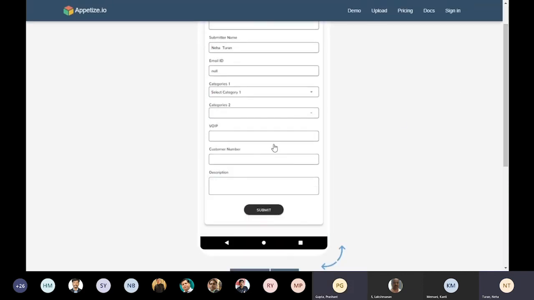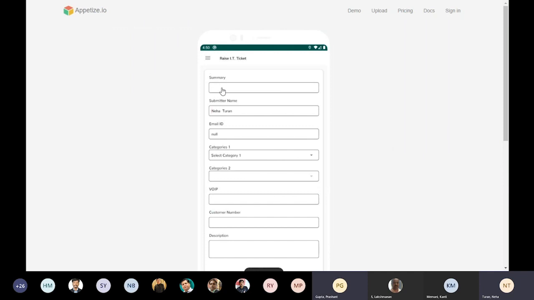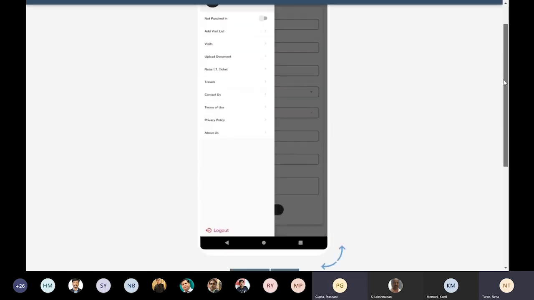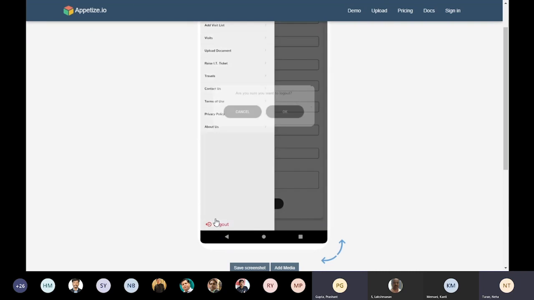Yeah, Neha, you can proceed. You can show the engineer piece. Okay, sure. So I will log out from my. Lot many SDMs are there. Okay, sure.